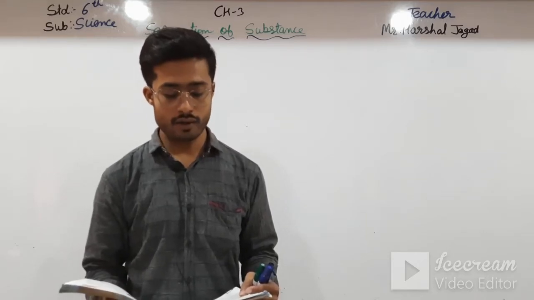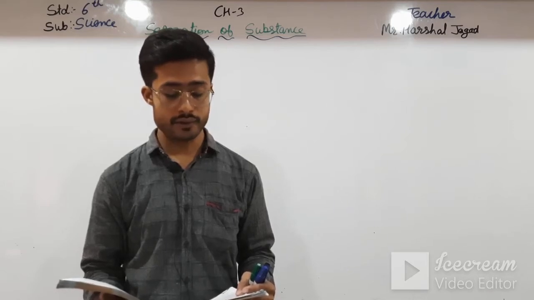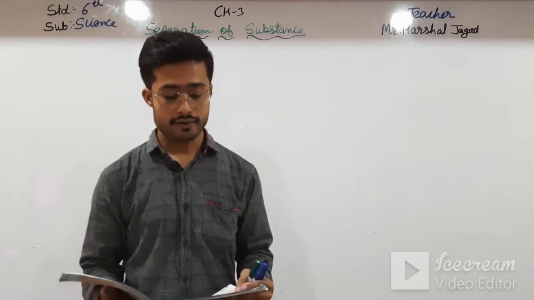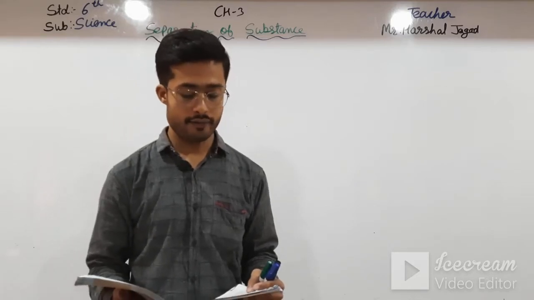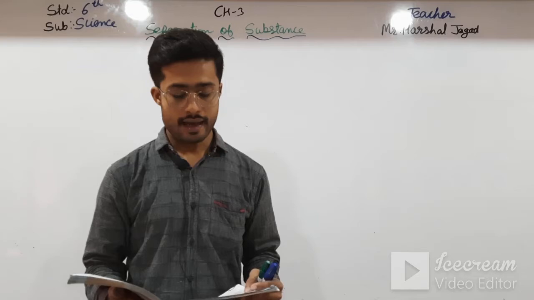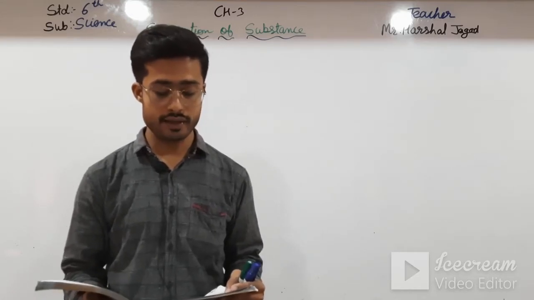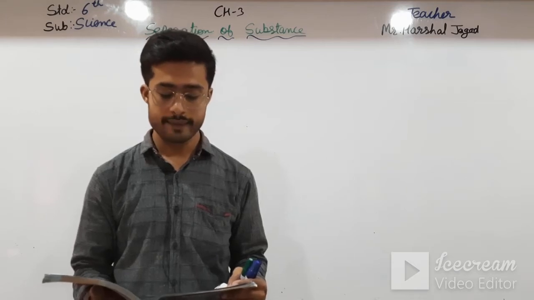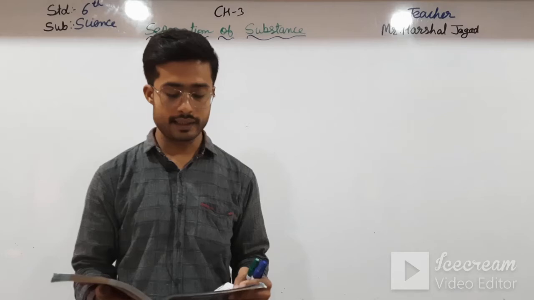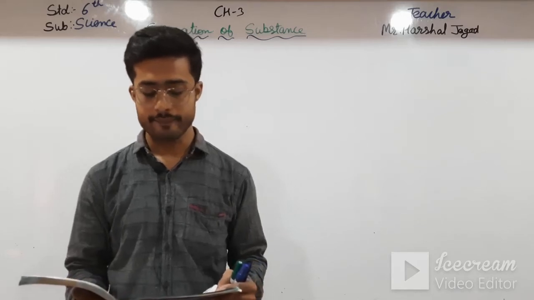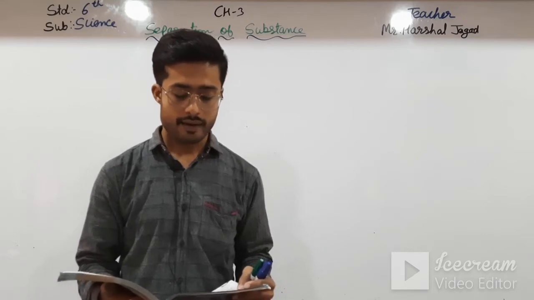So just reading winnowing: grain is heavier than chaff. This property of grain is used to separate it from the chaff by using the action of wind. Okay students, the grain and chaff mixture is held high from the ground in a basket, then the mixture is allowed to fall slowly. The grain, being heavier, falls vertically; chaff, on the other hand, is lighter and is therefore blown away by the wind to form a separate pile.